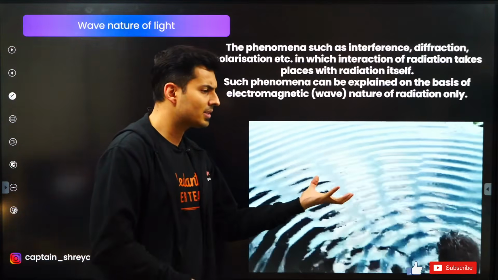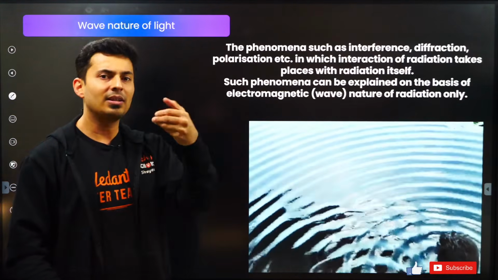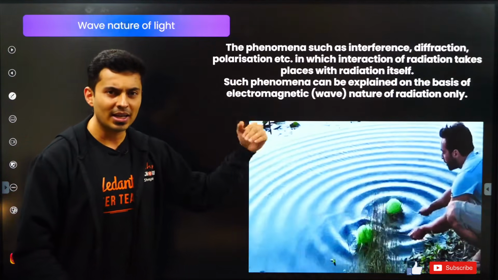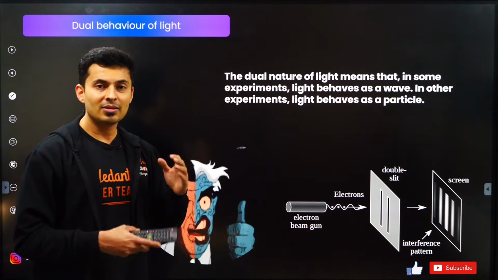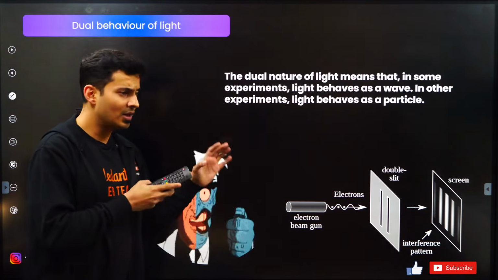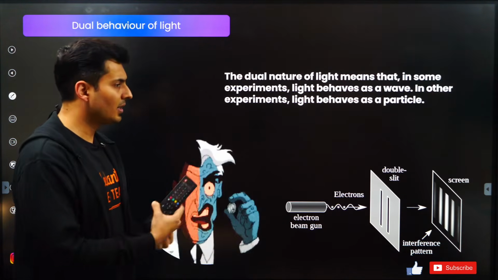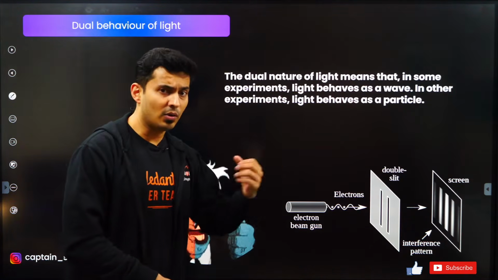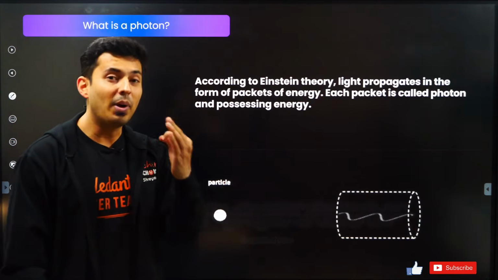Particles have certain properties, like they have momentum, they can hit something, they can collide with something. Waves have certain other properties, like they have amplitude, wavelength, frequency, and they can meet and interfere with each other. Light showed both, so that's why it's said to have dual nature, just like a dual personality. Some experiments show one, some experiments show the other, so we assume that light has dual nature depending on what experiment you are performing. There is a separate chapter called light waves to study exclusively the wave nature of light. Now we will study more about the particle nature of light.